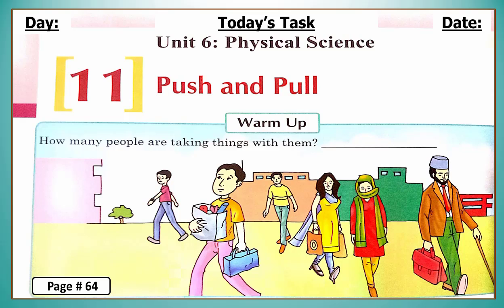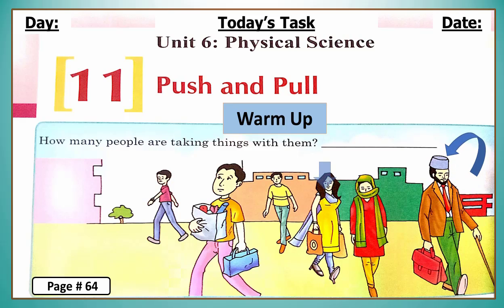Okay, dear students, here's a very interesting warm-up activity. The statement is how many people are taking things with them. As you can see, man, woman and a boy. 3 people are taking things with them. So here you can write 3.